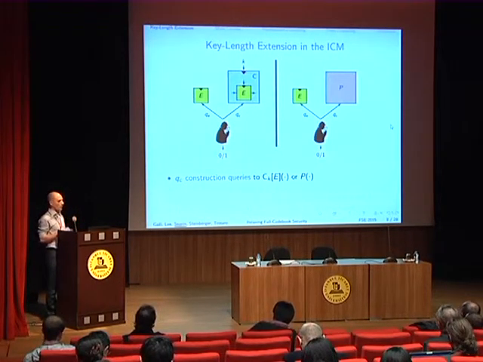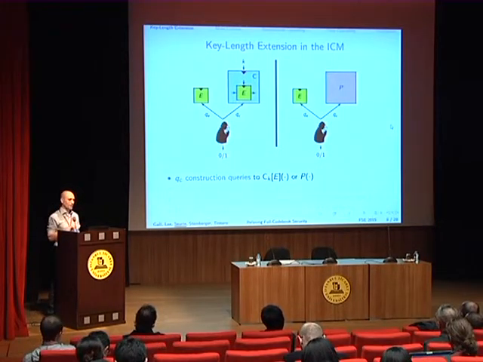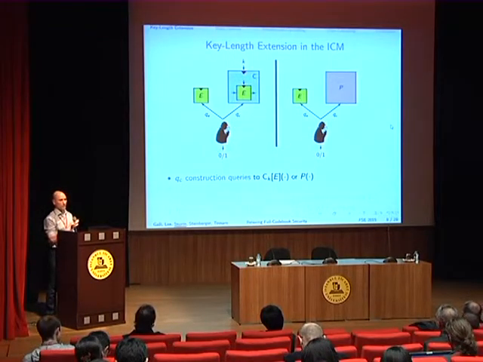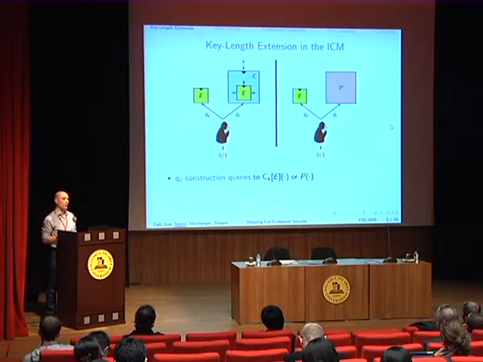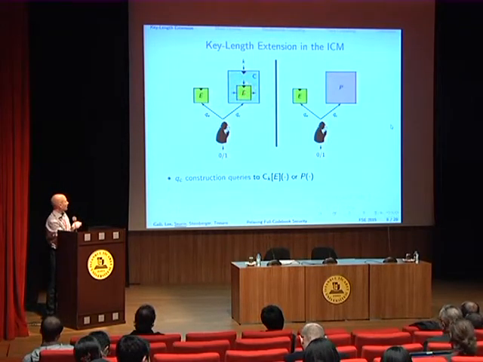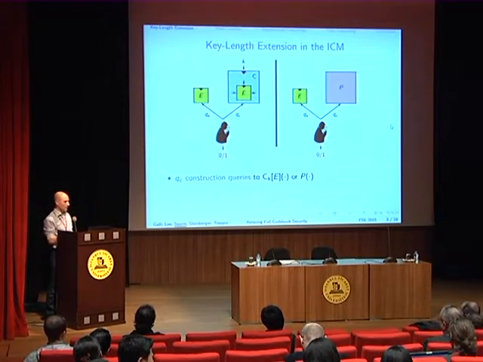Now how do we formalize the security of key length extension in the ideal cipher model? Well, we have a distinguisher as for the standard notion of pseudo-randomness, which can interact either with the construction with a random key or with a perfectly random permutation. But since we work in the ideal cipher model, the distinguisher also has access to the ideal cipher E that the construction is using. In this world here, the permutation is completely independent of the ideal cipher, whereas here it's slightly correlated.